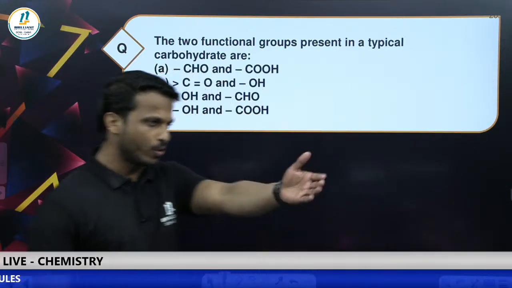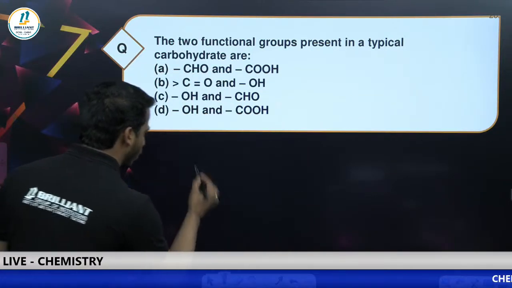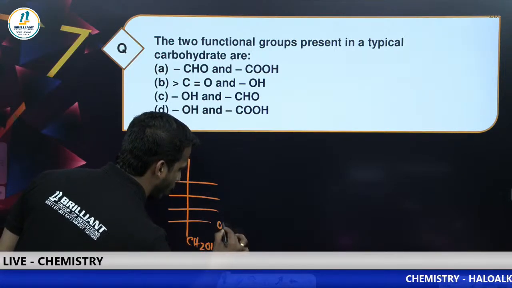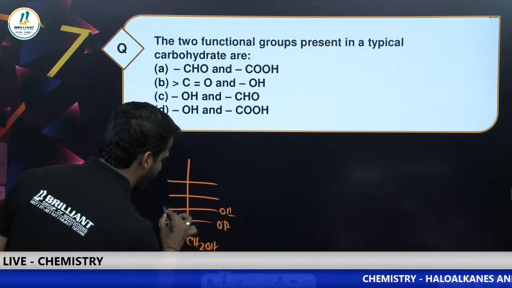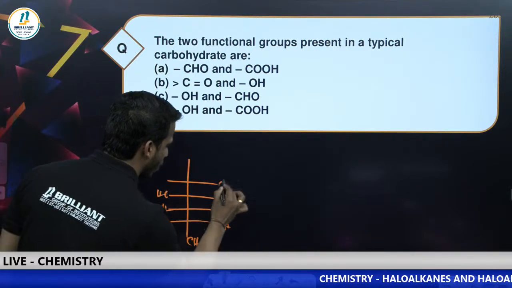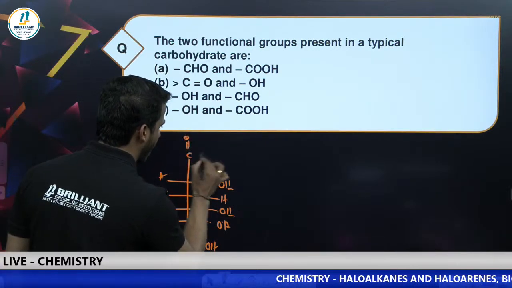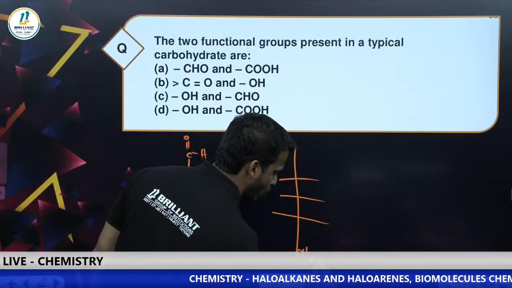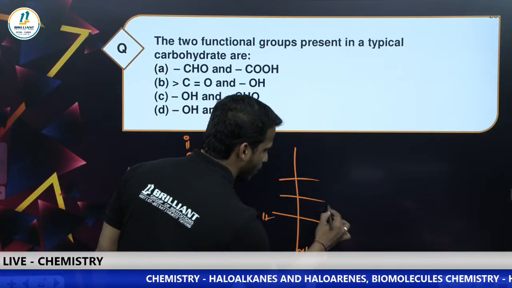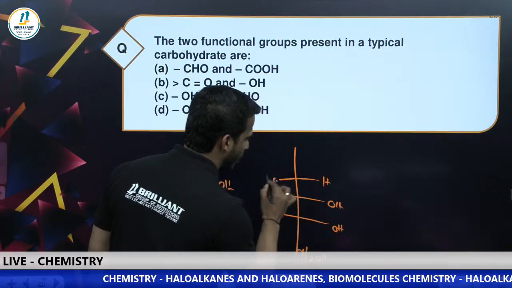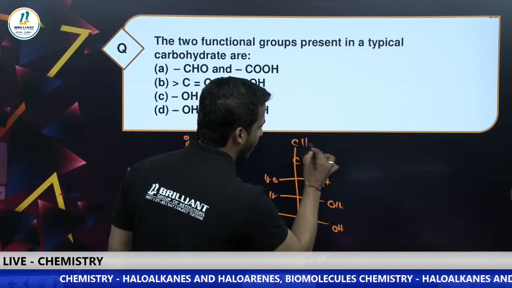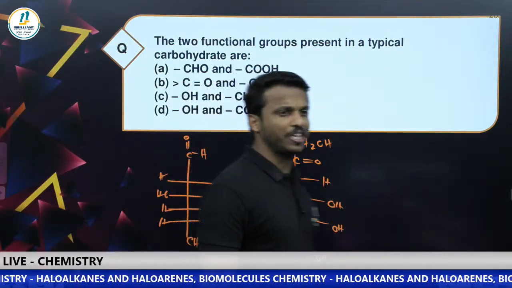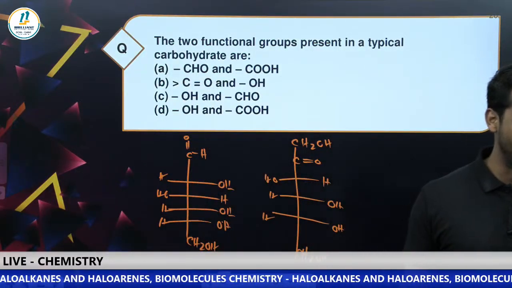Let me draw. You say your answer there. I will draw the glucose and fructose structures here. This is the glucose structure: CH2OH, OH H, OH H, H OH, OH H, and we have CHO, the aldehyde. This is glucose. And fructose, how to draw it? CH2OH, then OH H, OH H, H OH, then C double bond O, then CH2OH. Both of these are carbohydrates. My question, what is common in them?